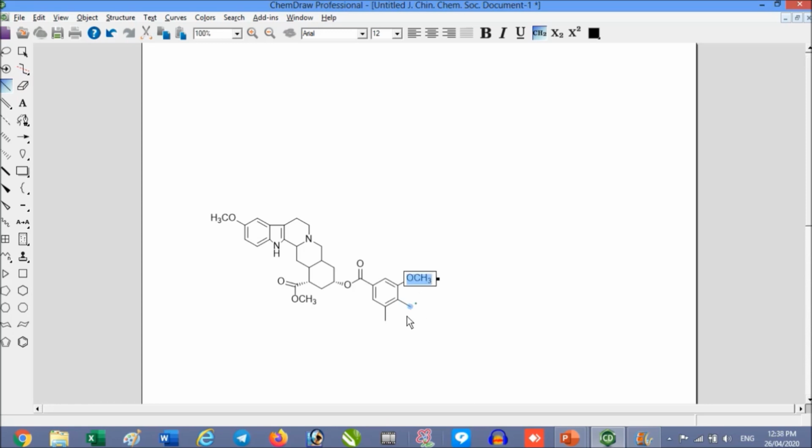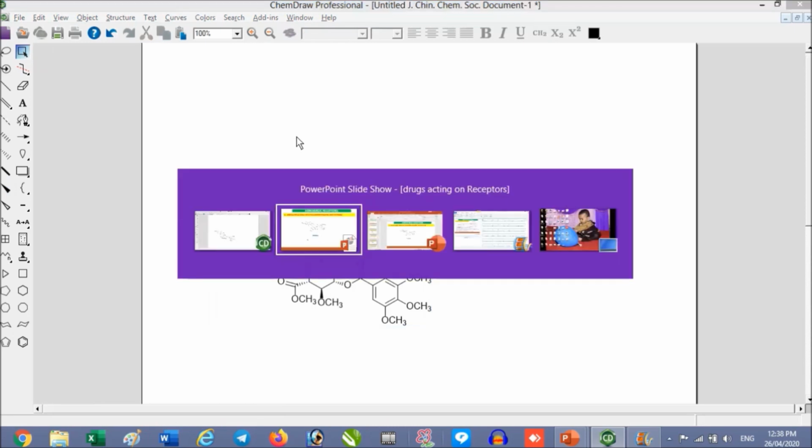Here also we have a methoxy group, here also a methoxy group, and at this position again another methoxy group. So friends, this is the structure of reserpine, an alkaloid.